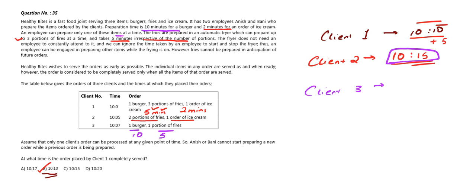Therefore one employee will take a minimum of 10 minutes to complete the burger. So we need exactly 10 minutes for client 3's order. Therefore 10:15 plus 10 more minutes gives 10:25. Therefore client 3's order will be completed by 10:25.